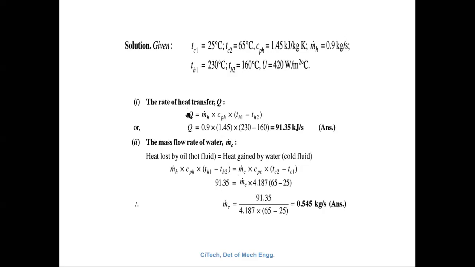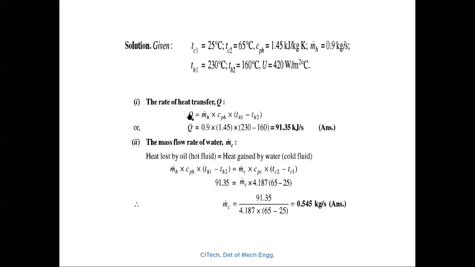Using this equation, TH1 minus TH2, the inlet temperature and outlet temperature of the hot fluid, you can calculate what is the Q here. You can also use the cold fluid: Q is equal to mC into CPC into TC2 minus TC1. Why are we not using it? Because they didn't give the mass flow rate of the cold fluid, water. Understand? Hence, we are not using it to calculate the Q here. Okay? Q you can calculate.